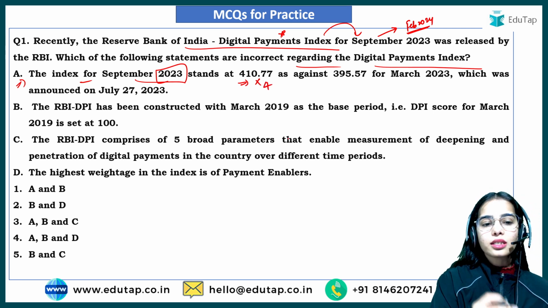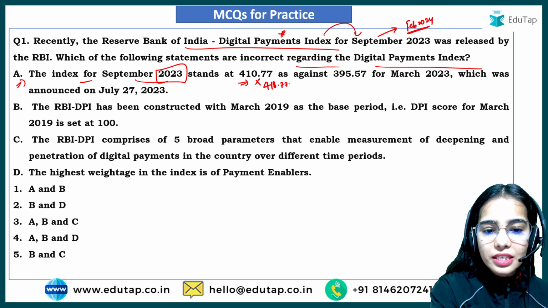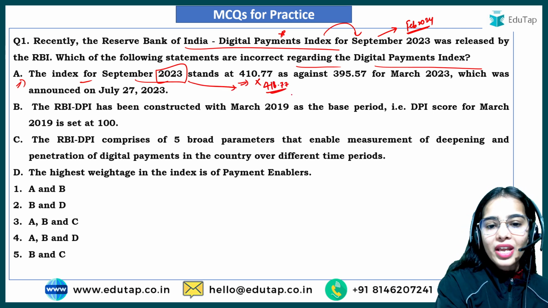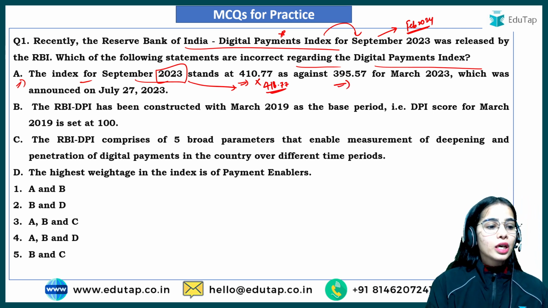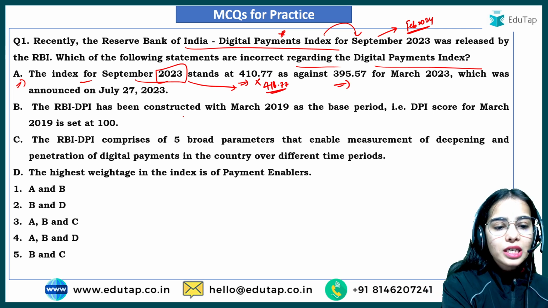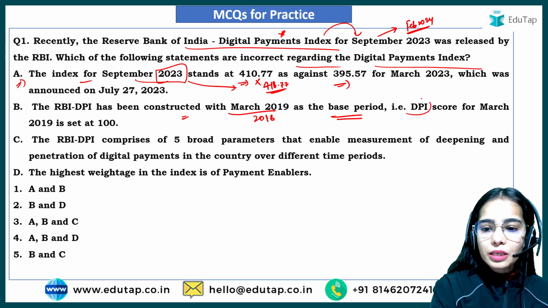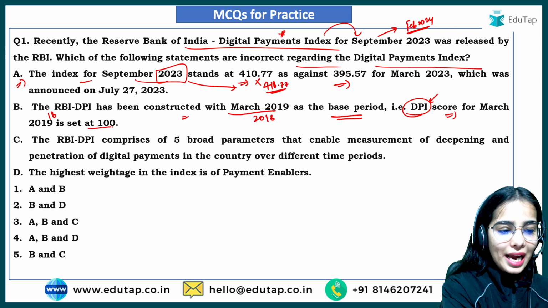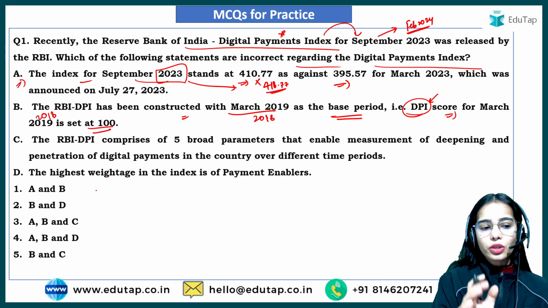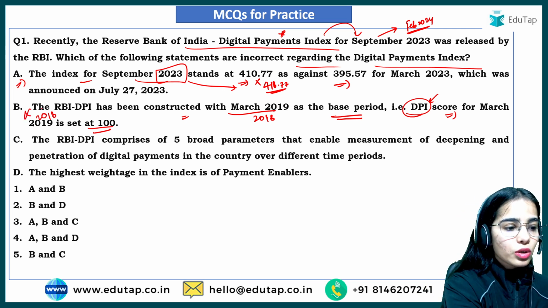Actually, the RBI digital payment index is 418.77 in September 2023 as against 395.57 for March 2023. The RBI DPI has been constructed with March 2018 as the base period, so the DPI score for March 2018 is set at 100. So the base year is March 2018 and that's why the score for the base year is 100. So this statement is also wrong.